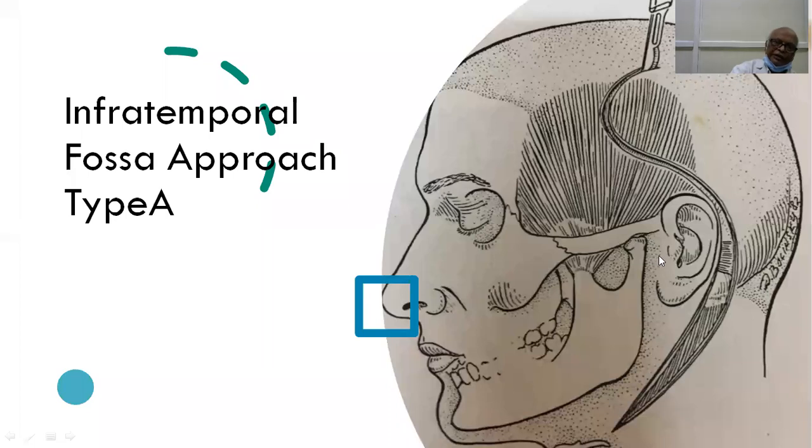If you do that, then you can drill very comfortably the entire mastoid cavity right up to the jugular bulb.